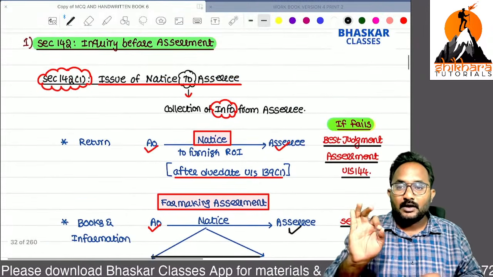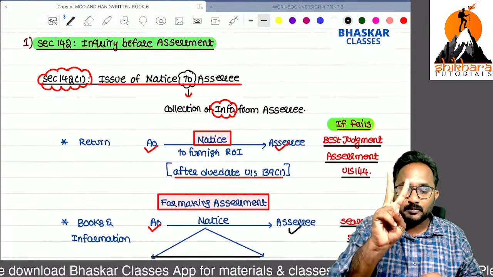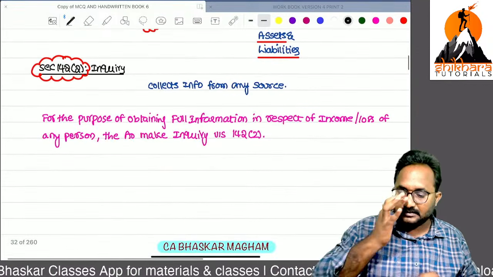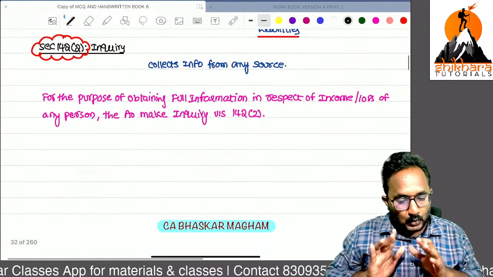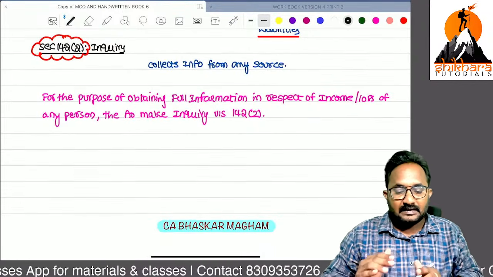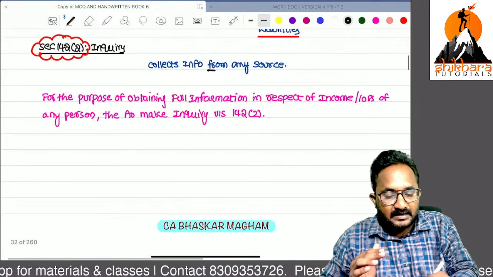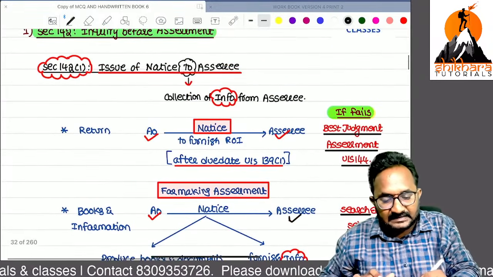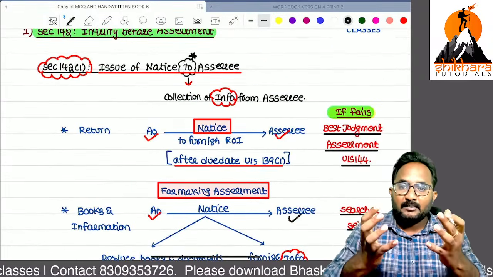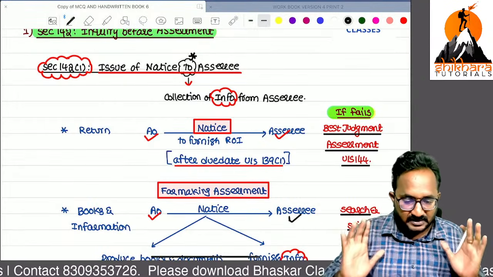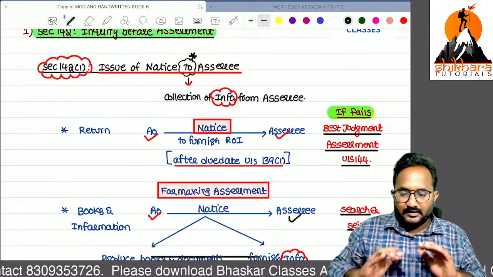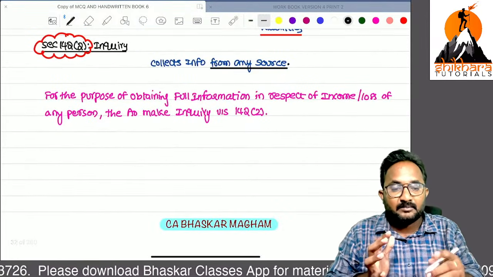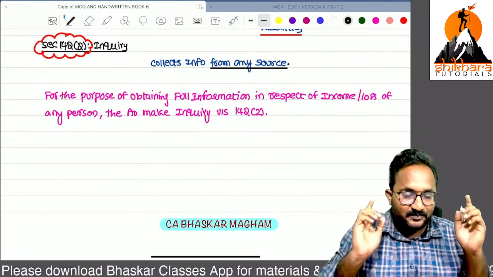Yes, 142(1). Remember, notice for two purposes. One is a written return, second one is books and documents related information. Now, 142(2) is nothing but, yes, we can collect the information from any source also. But in 142(1), we are sending the notice to the SSC, and from the SSC only we are getting the information. But in this section, we are getting information from third parties also.